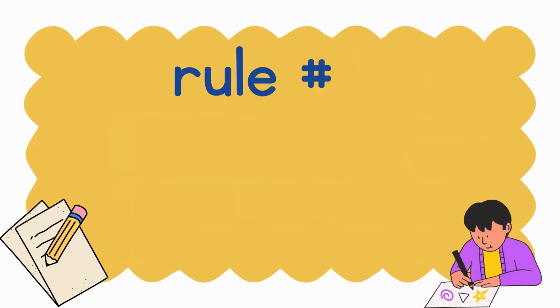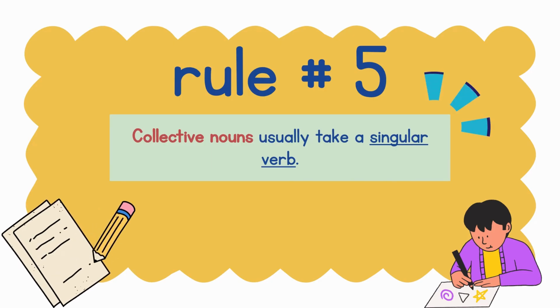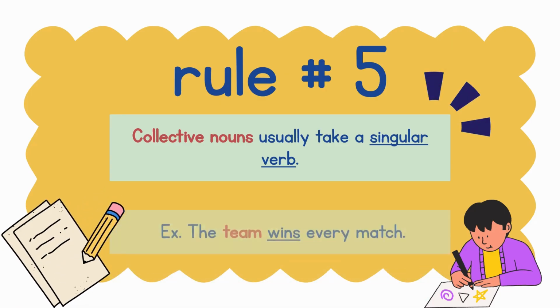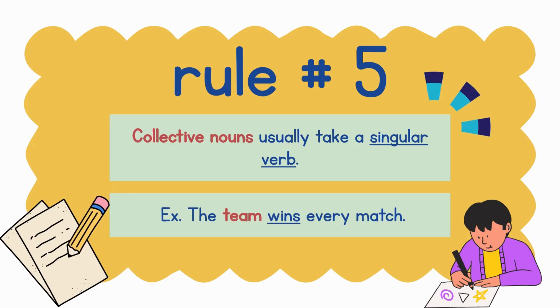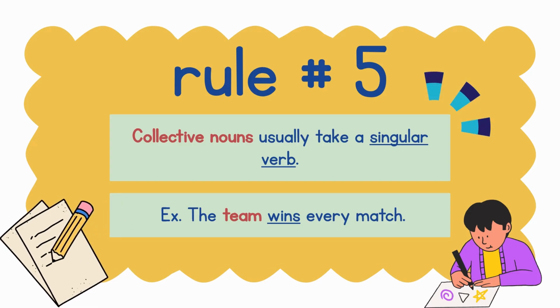Rule number 5. Collective nouns like faculty, choir, or troop usually take a singular verb. Example, the team wins every match. Since the subject used here is a collective noun, which is team, we must use a singular verb, which is wins.